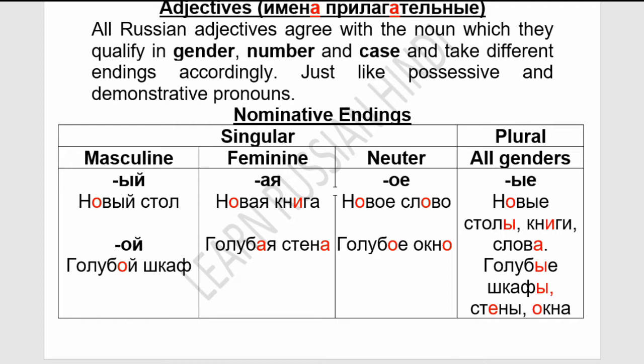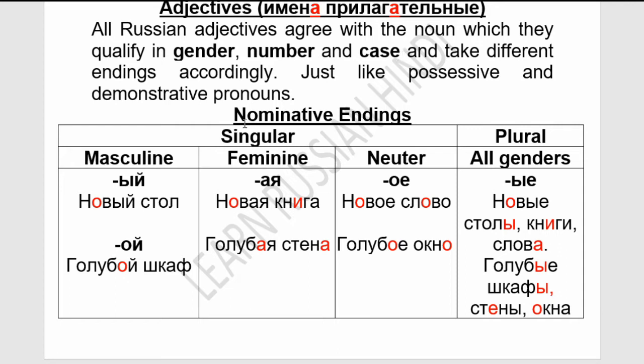So as you can see, adjectives, that is имена прилагательные. All Russian adjectives agree with the noun which they qualify in gender, number, and case, and take different endings accordingly, just like possessive and demonstrative pronouns. We have seen the possessive pronouns, that is moi, moya, moyo, moi. So just like them, adjectives are also declined according to gender, number, and case.